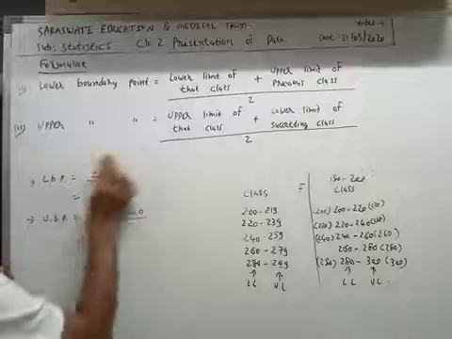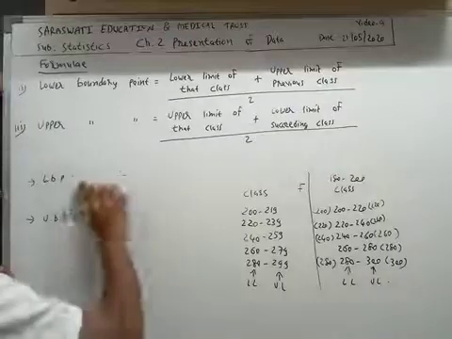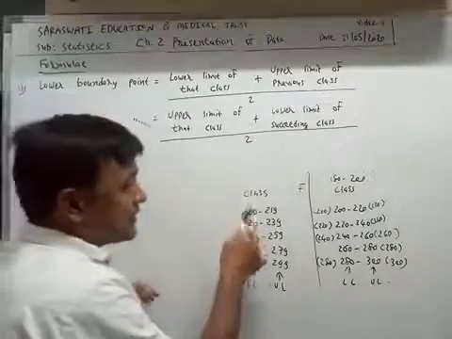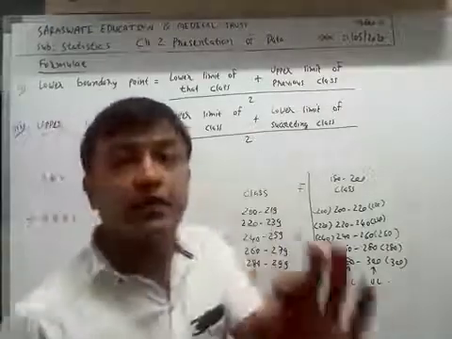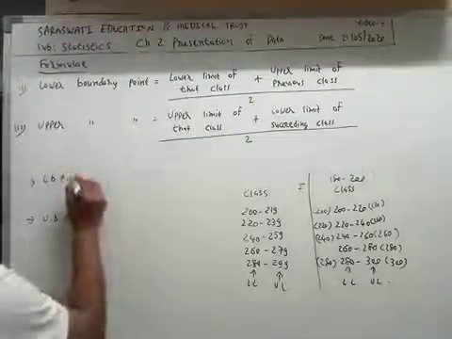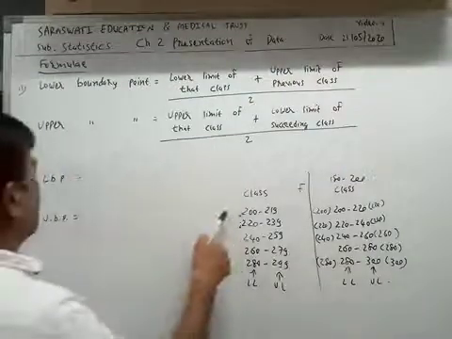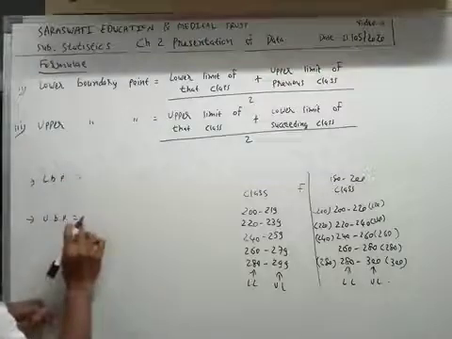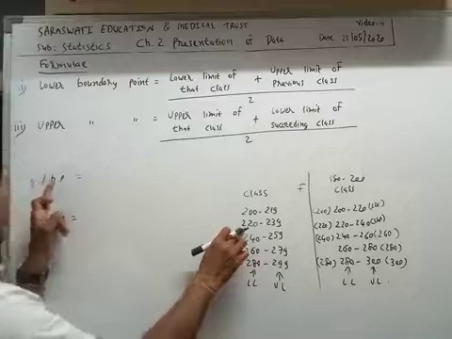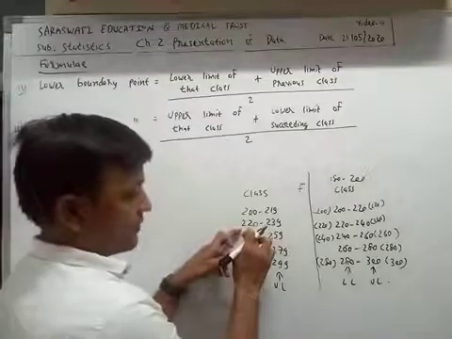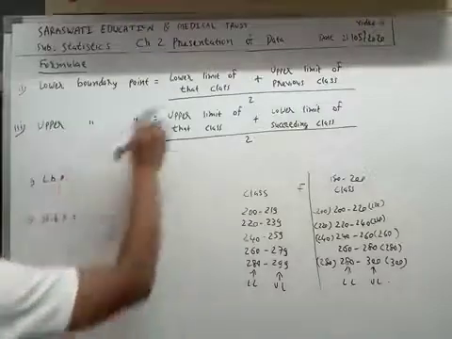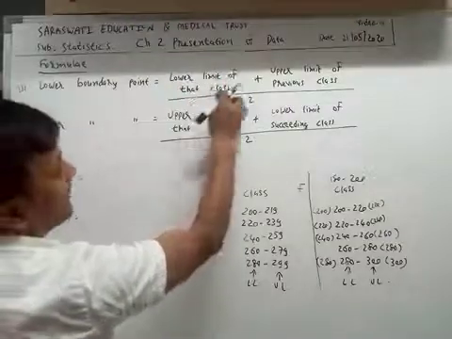Now we will find the lower boundary point and upper boundary point if this type of class is given in the question. We will find them for the second class. What is the formula of the lower boundary point? Lower limit of that class.